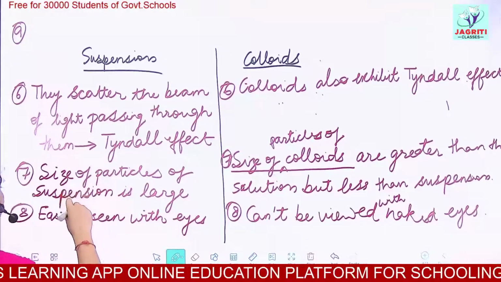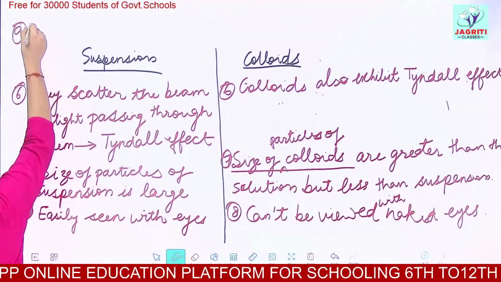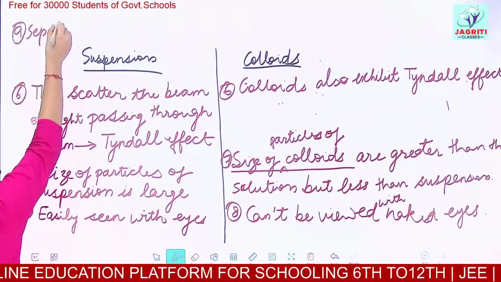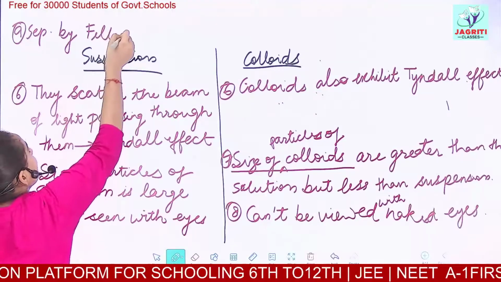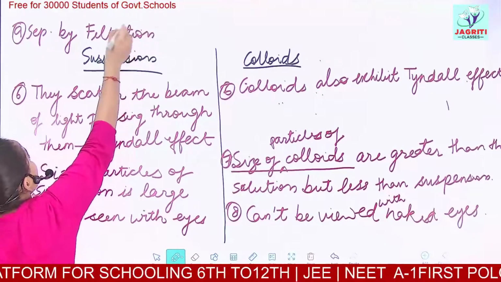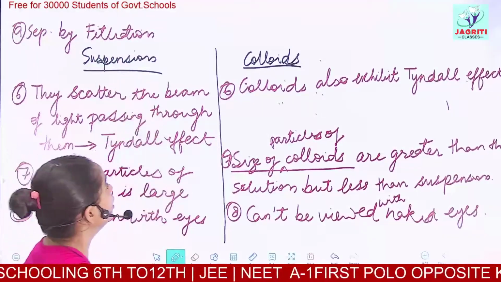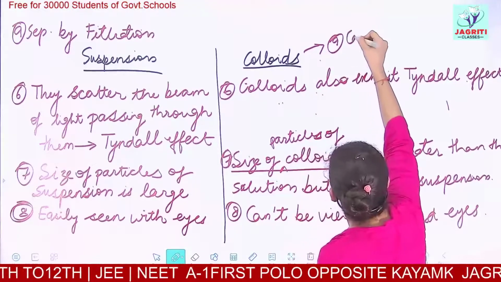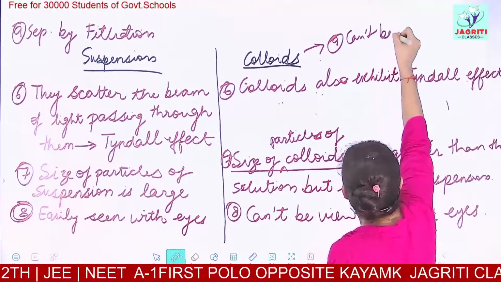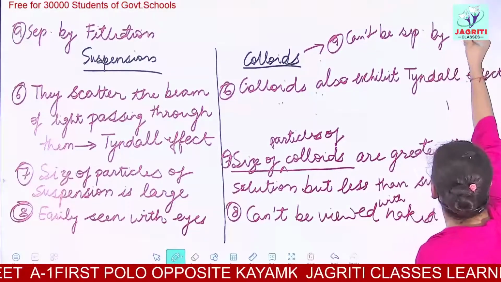9th point. The particles of suspension can be filtered or separated by filtration. Suspension can be separated into different particles by the method of filtration, while colloids can't be separated by filtration.